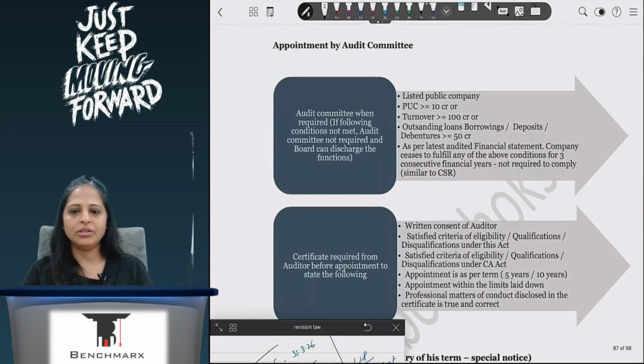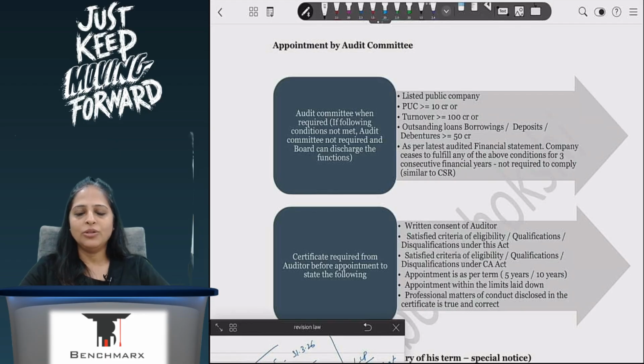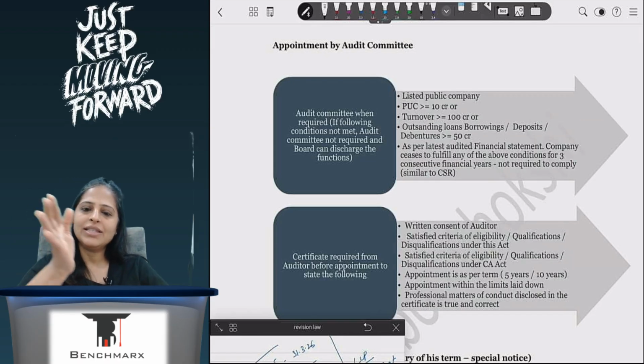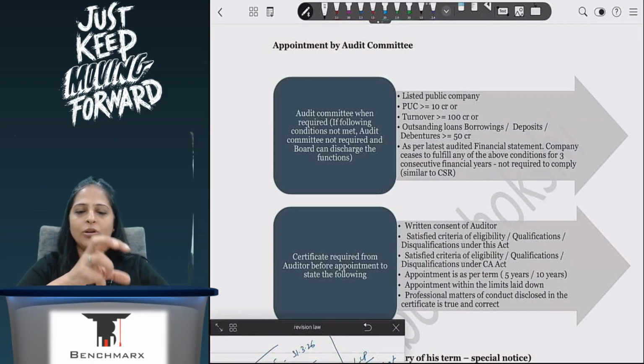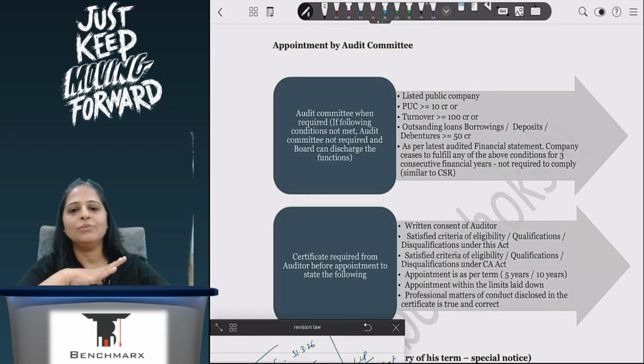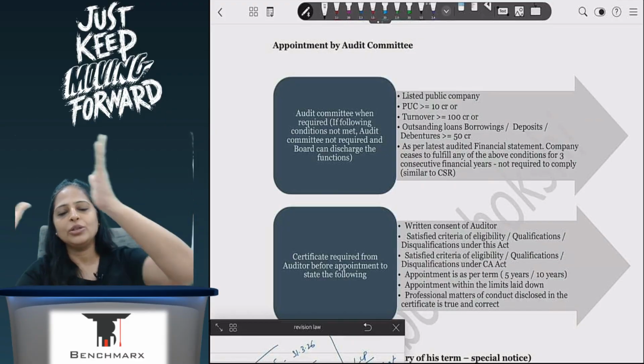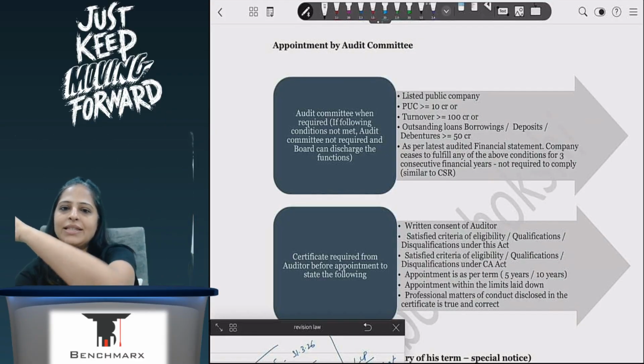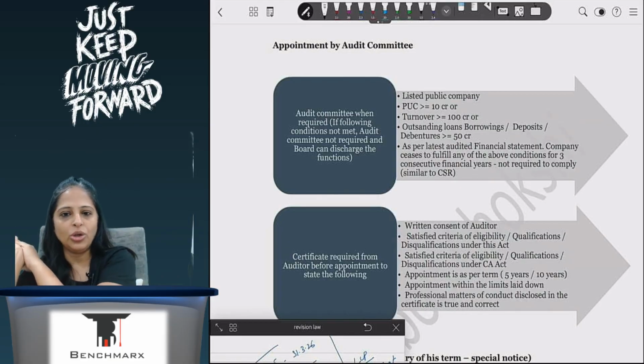How is the auditor appointed? Then the audit committee or the board of directors will give their recommendation. So audit committee will give the recommendation to board of directors. Board of directors will check. If they like it, they will forward it to the shareholders. If they don't like it, they will send it back to the audit committee. The audit committee may send a new person, or they may say we stick to the person who's there. Then both audit committee and board will go to the members. Members will decide which auditor to keep, which auditor not to keep.